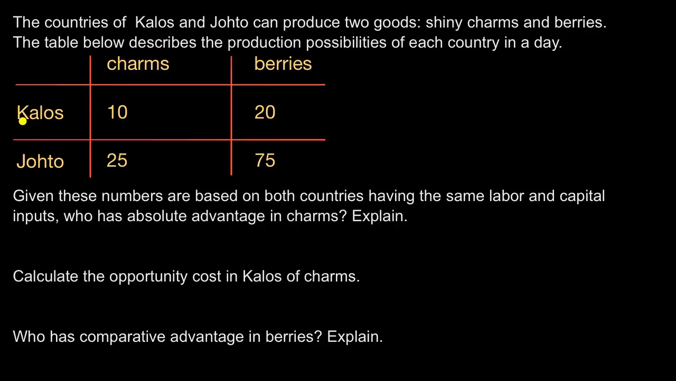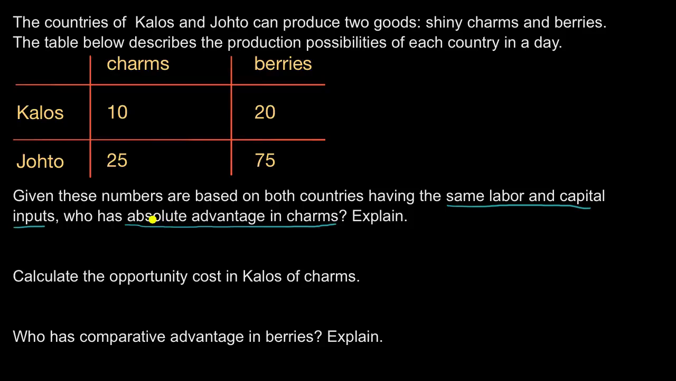So here it tells us that Kalos, if it puts all of its energy behind charms, it could produce 10 charms in a day. But if it put all of its energy behind berries, it could produce 20 berries in a day. And then Johto, all of its energy behind charms, 25. All of its energy behind berries, 75. Given these numbers are based on both countries having the same labor and capital inputs, who has the absolute advantage in charms? So pause the video and see if you can figure this out.